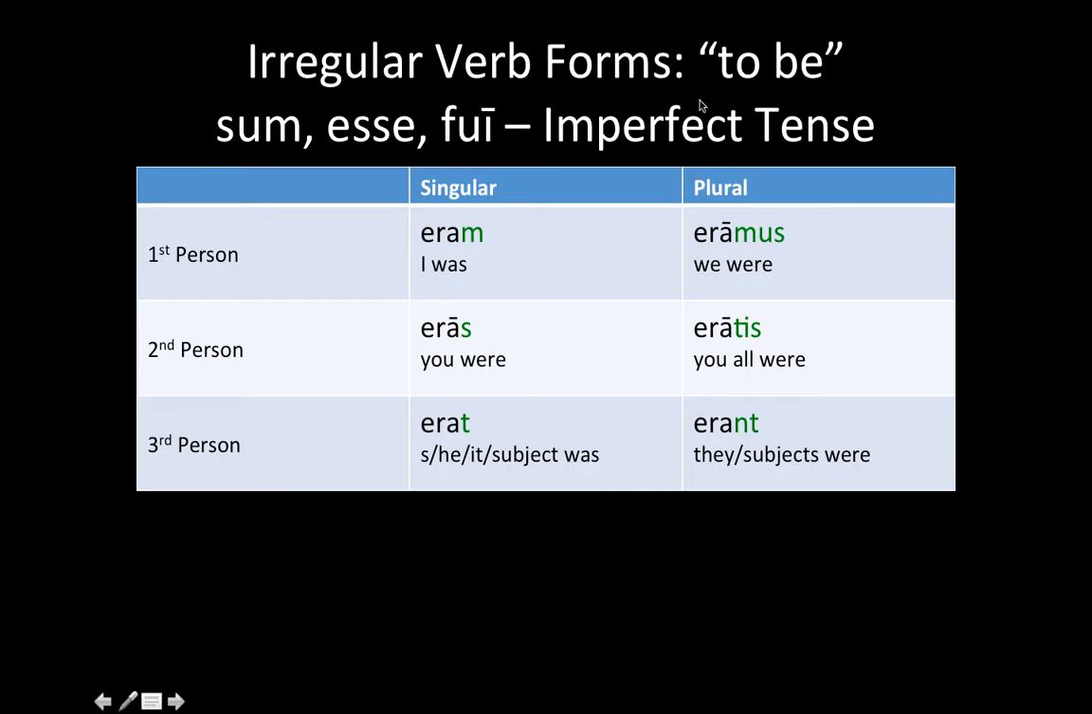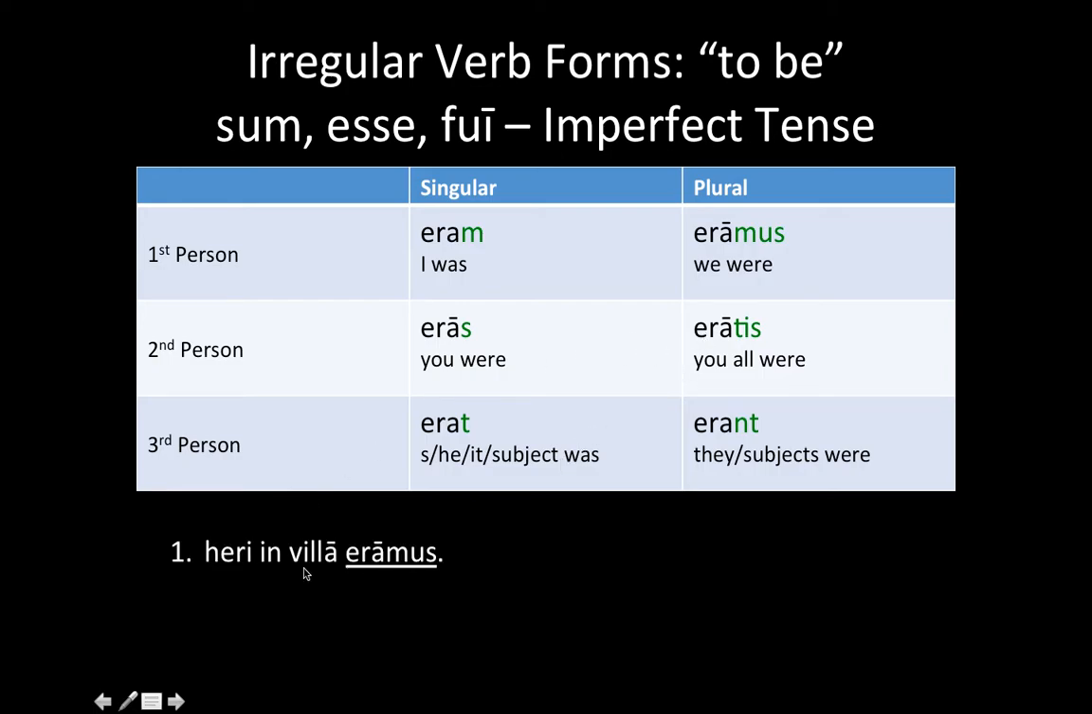Now, back to the irregular verb to be, sum, esse, fui. In the imperfect tense, it also has our regular endings, M, S, T, MUS, TIS, NT. The base is ERA. So we have eram, eras, erat, eramus, eratis, erant. I was, you were, he, she, it, or subject was, and so on and so forth.